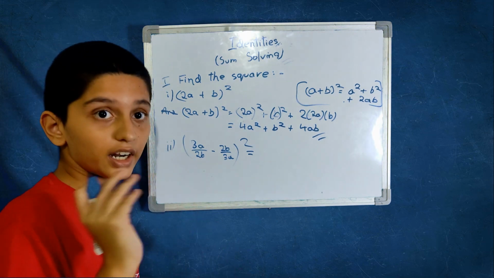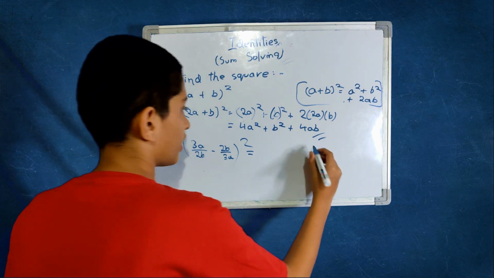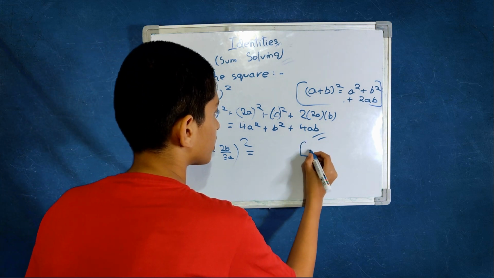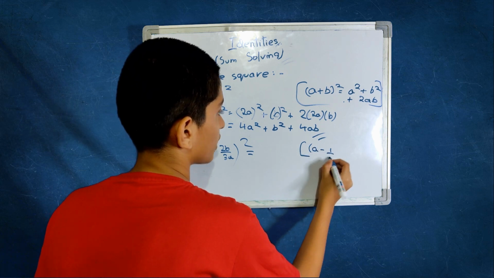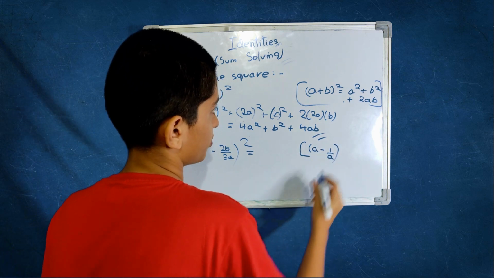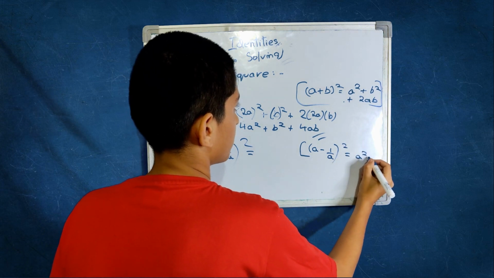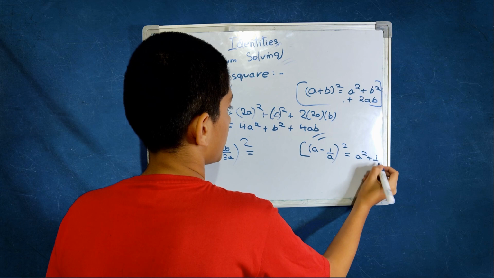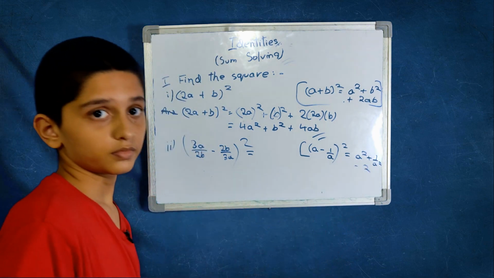You can use either a minus b the whole square, but it is convenient to use a minus 1 by a the whole square instead of a minus b the whole square. It is a square plus 1 by a square minus 2.